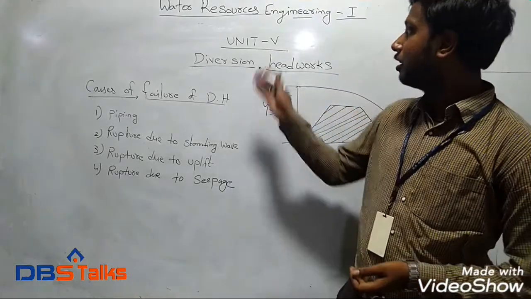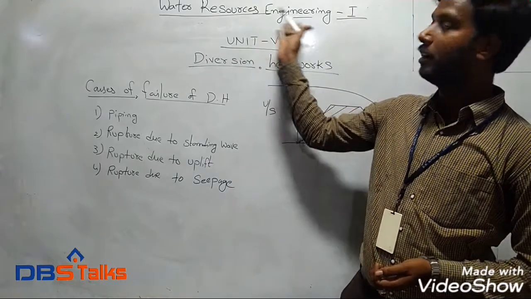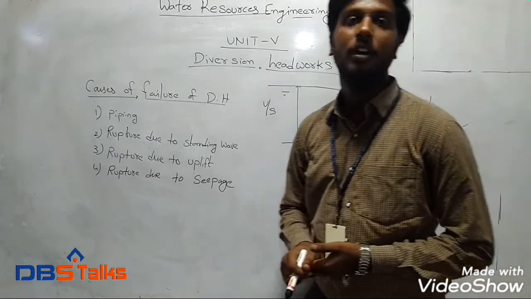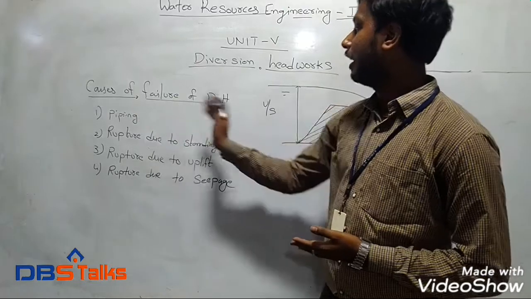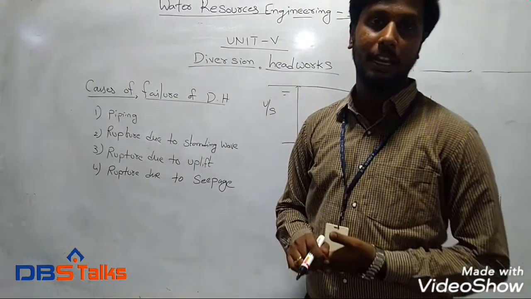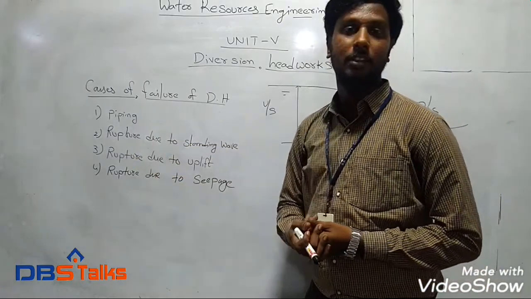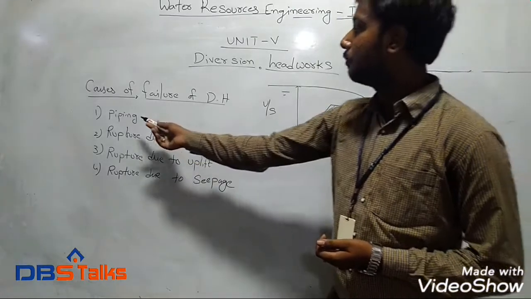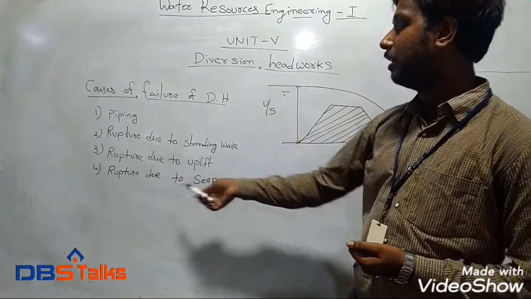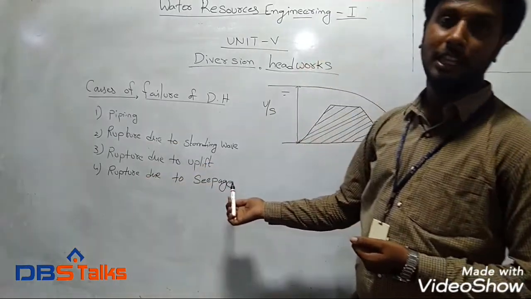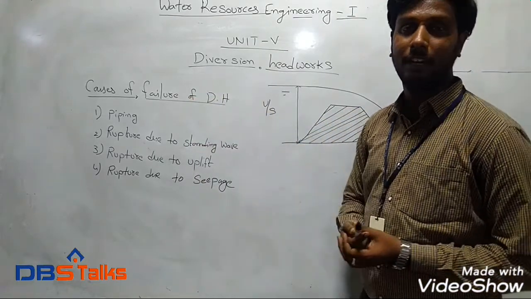Now I will start Unit 5, named Diversion Headwork, which is in the subject of Water Resources Engineering 1. Now I want to explain the causes of failures of diversion headwork and their remedies. Here we have 4 different kinds of failures that occur in diversion headwork. Those are piping, rupture due to standing wave, rupture due to uplift pressure, and rupture due to seepage. These 4 kinds of failures commonly occur in the diversion headwork.